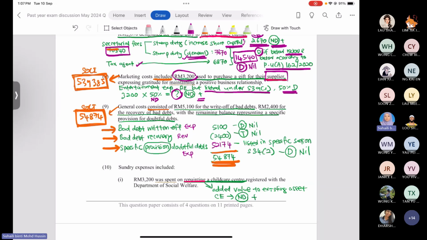So the difference here is only bad debt recovery, which is the revenue. That's why I put the column there to represent that this item is not similar to the expenses. So when you add back or minus back the amount, you should get the specific provision. So bad debt written off is an expense related to the production, so we know that this is a revenue expenditure.